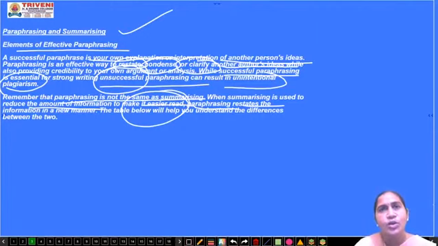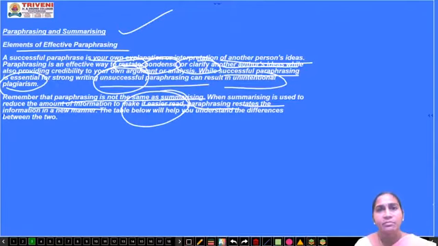Suppose there are persons who are very keen on reading books, but they don't have enough time to read them. What will they do? They will just go through the summary of a particular novel or a particular writer's book. By just reading that summary, they will get an idea that this particular book is regarding that matter, and what is discussed in this book.